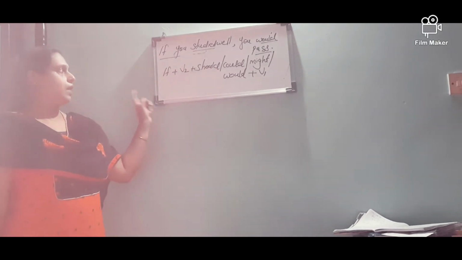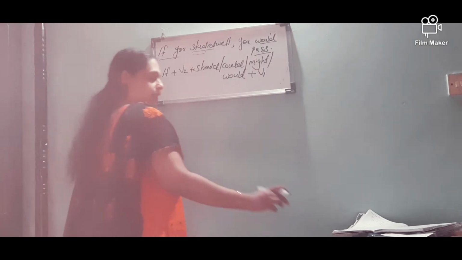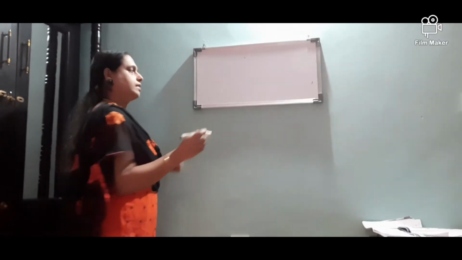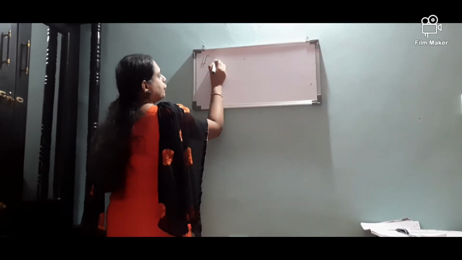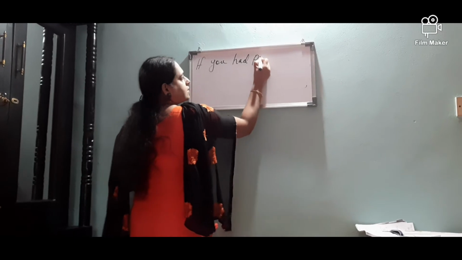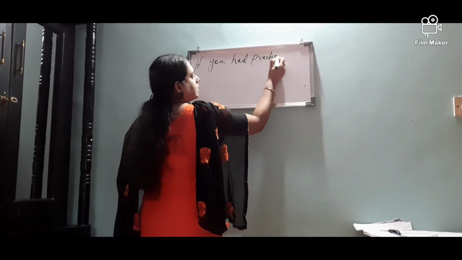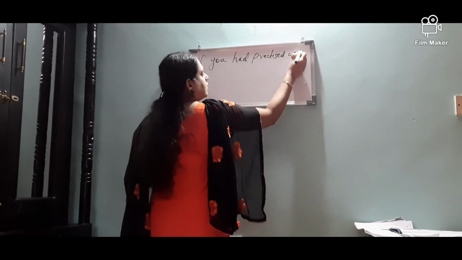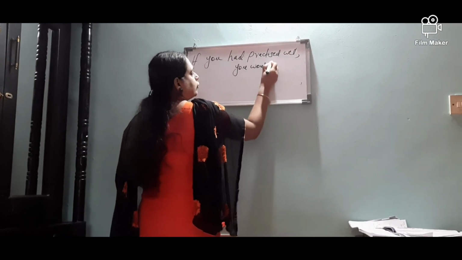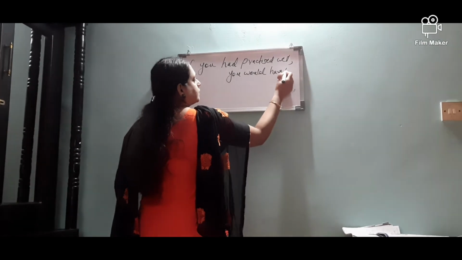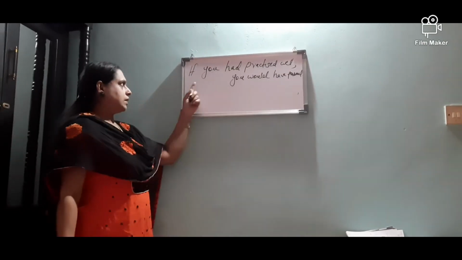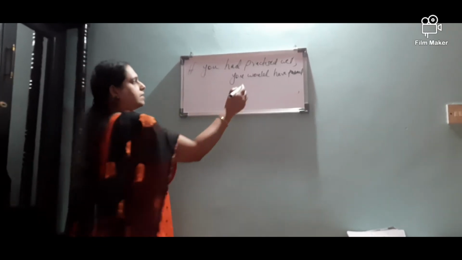Okay. Now, third conditional clause. Look at the third sentence. If you had practiced well, you would have passed. That means here it is the if clause.